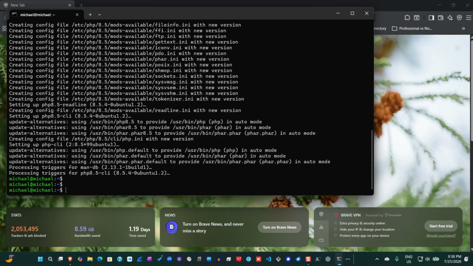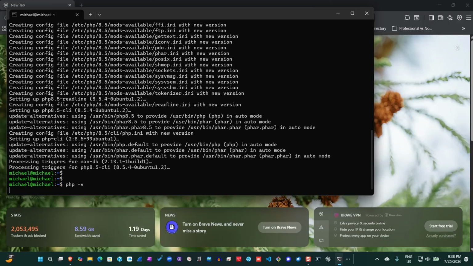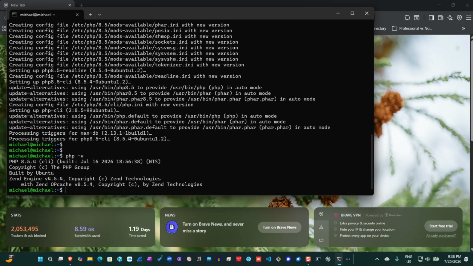Okay, the installation is complete. Let's verify to be sure PHP has been installed by bringing up php -v and checking. See, it's telling me now that PHP version 8.5.4 has been installed in the system. That's great.